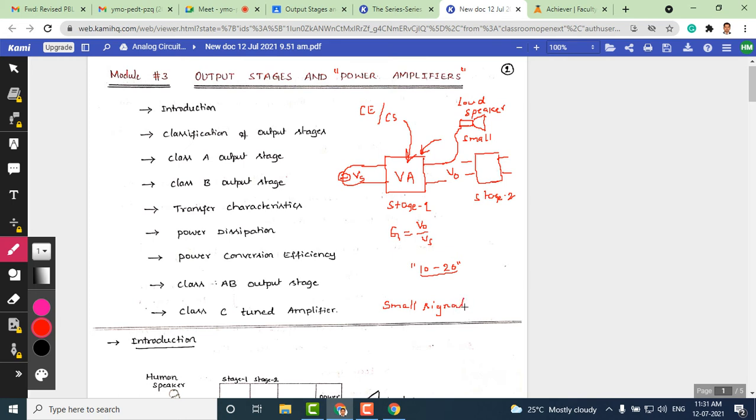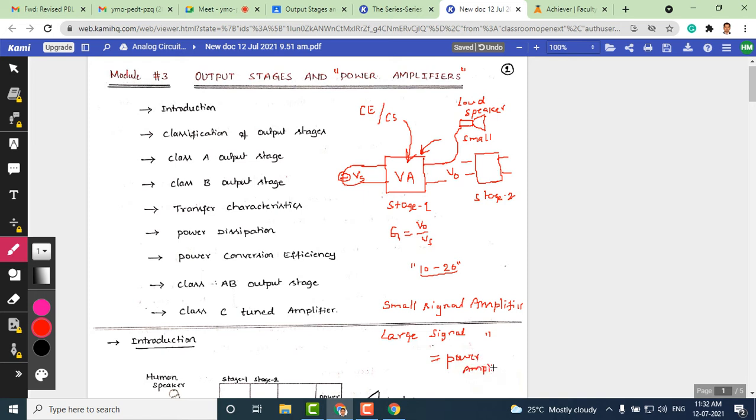The word itself tells that this amplifier takes a small signal as input and provides output in terms of volts. The other category is a large signal amplifier, which is nothing but a power amplifier. So this large signal amplifier can also be called a power amplifier.